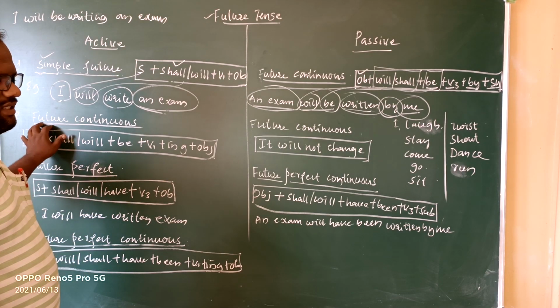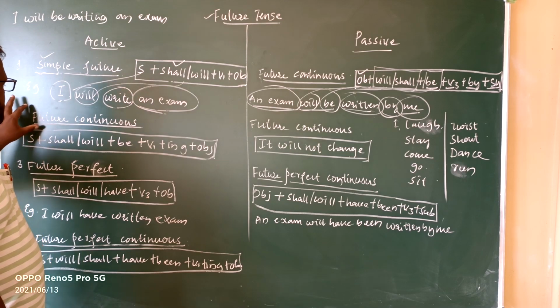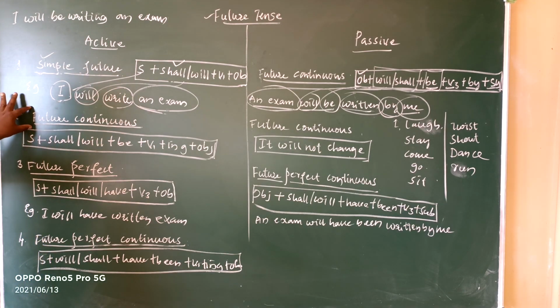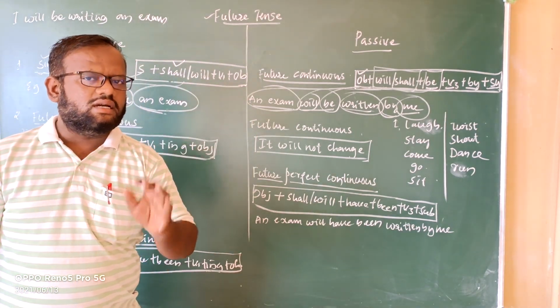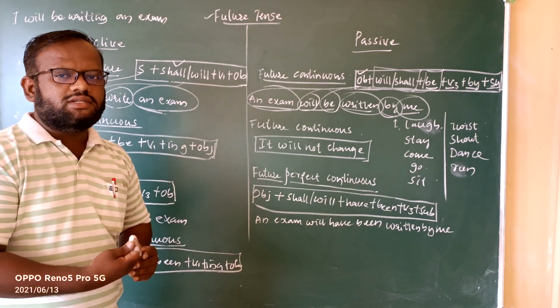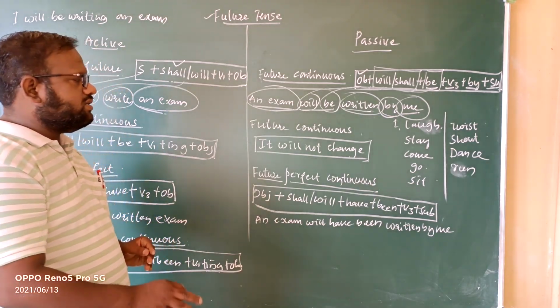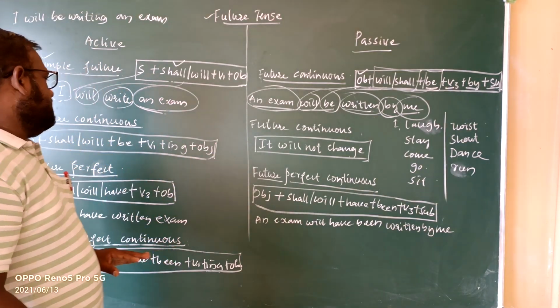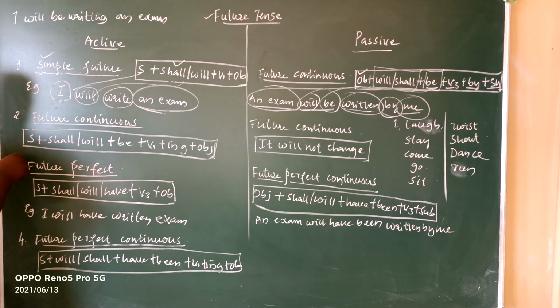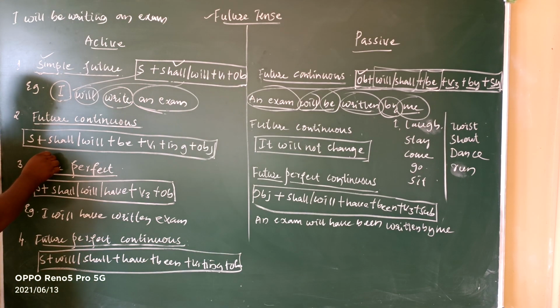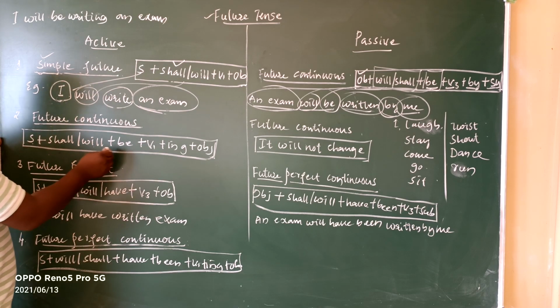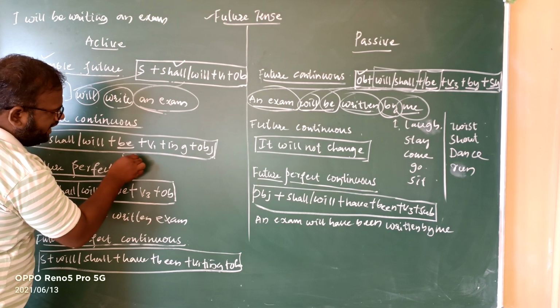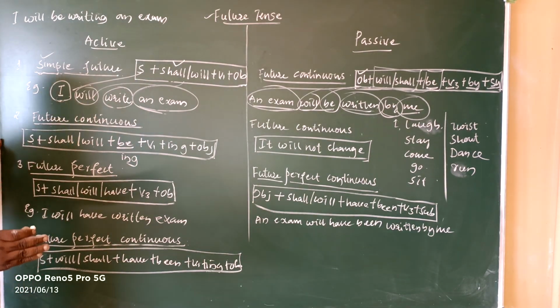Future continuous tense. If the active voice sentence belongs to the future continuous tense, when we are changing it into passive voice, it will not change. There are certain reasons which I already discussed with you in the last class, but in today's class also, let me recall why it will not change. Because here the formula of a future continuous tense is subject plus shall or will, helping verb, plus be. As I have instructed you, be is also be, being, been.